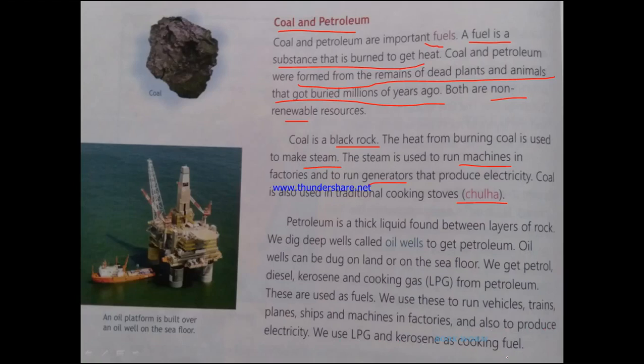So you see, coal has important uses, particularly two. One is to produce steam and the other is to produce electricity. But petroleum, oh my god, petroleum has so many uses. So what is petroleum? Petroleum is a thick liquid found between layers of rocks, and we dig oil wells to get this petroleum. Petroleum is a kind of oil.